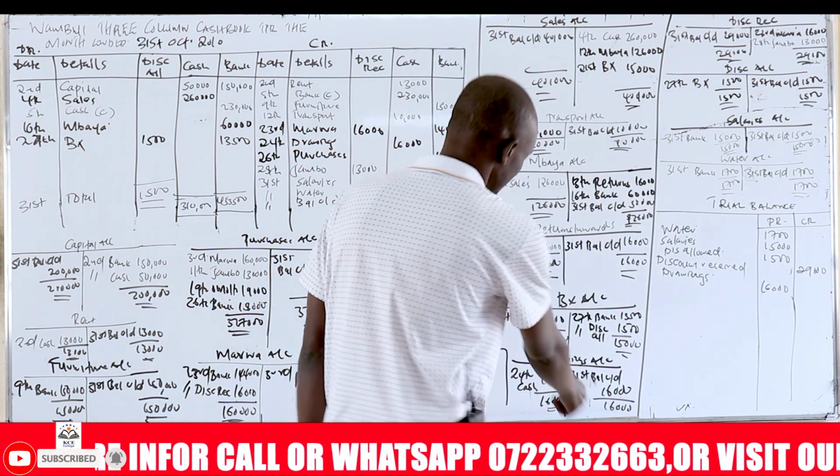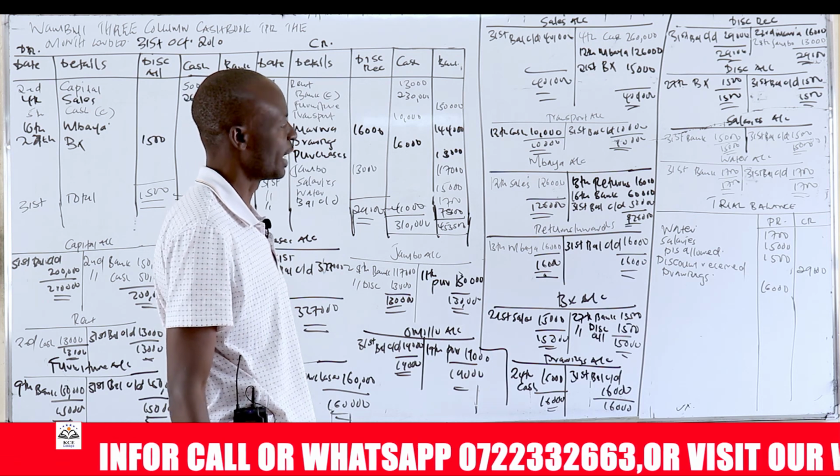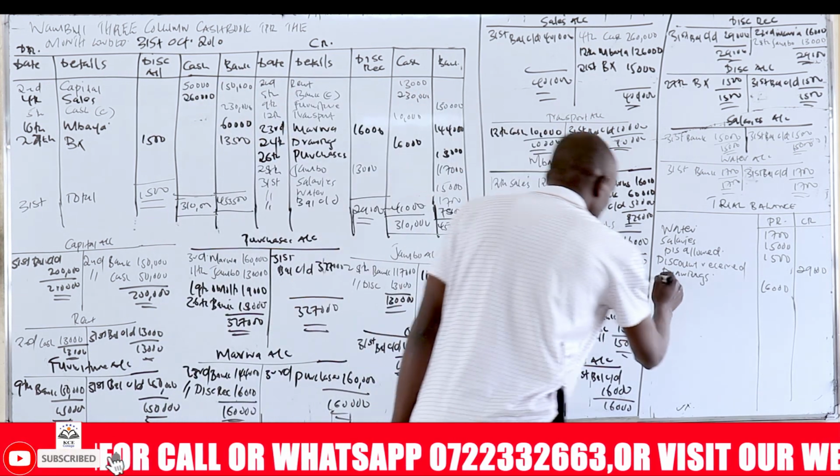So we have BX. This one has balanced off. You don't write it anywhere. Return invoice is a debit balance. So you write here returns.